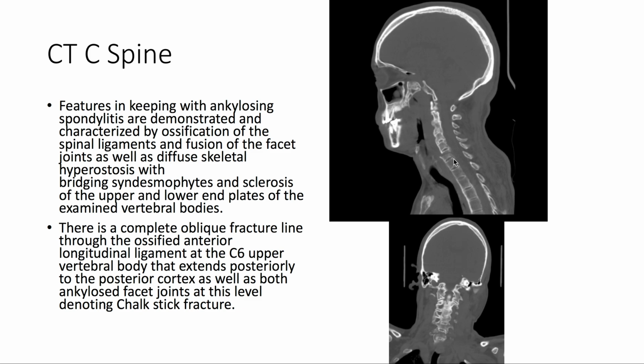There's also a complete oblique fracture line through the ossified anterior longitudinal ligament at the C6 upper vertebral body that extends posteriorly to the posterior cortex, as well as both ankylosed facet joints at this level, denoting the chalk stick fracture.